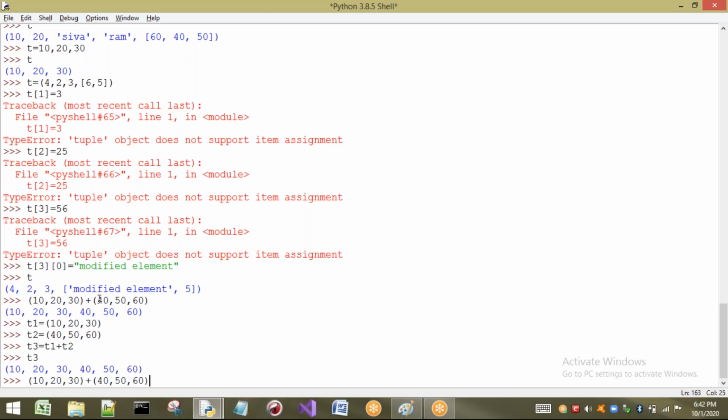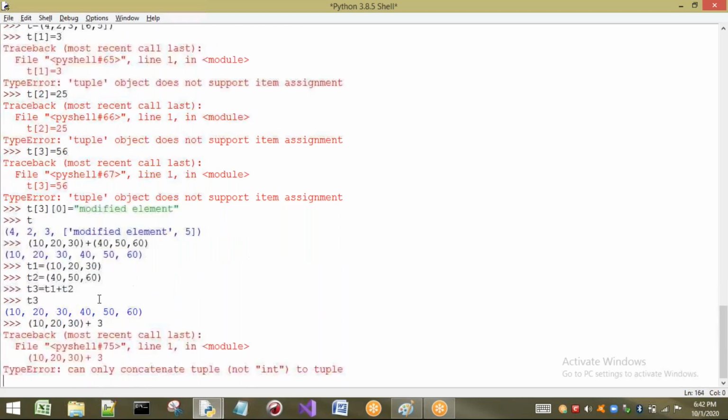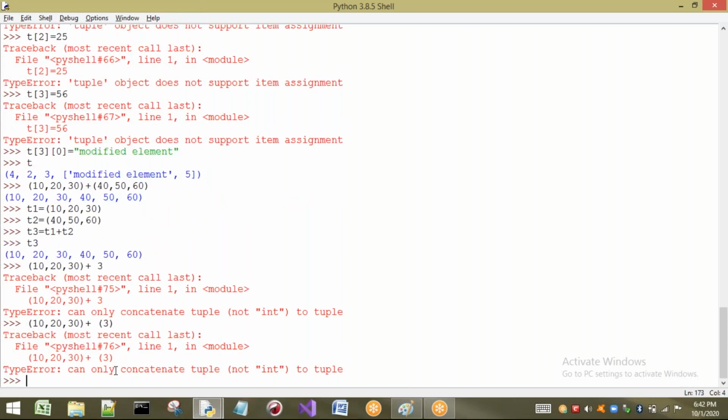Next, let us see if we want to use this concatenation symbol with tuples. Compulsorily both things should be tuples. Let us see whether it has to be tuples or not. Tuple plus 3. What happens? It says can only concatenate a tuple, not int, because 3 acts as an int. So once again, let us take brackets, thinking that it is a tuple. But again we do not get it.